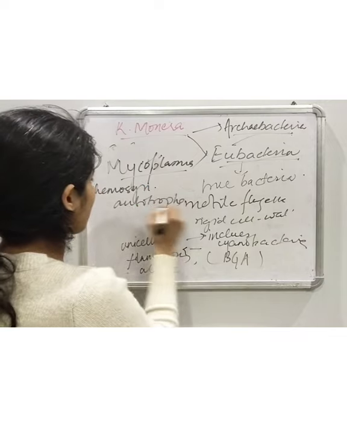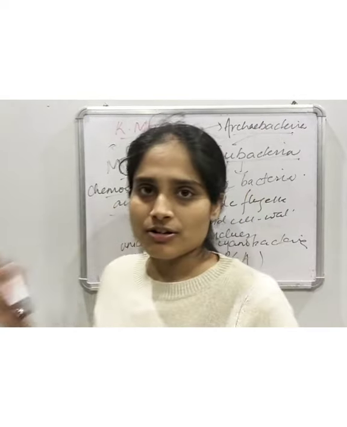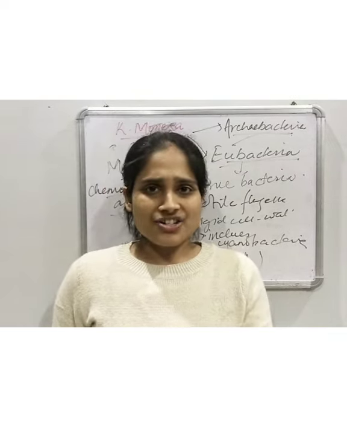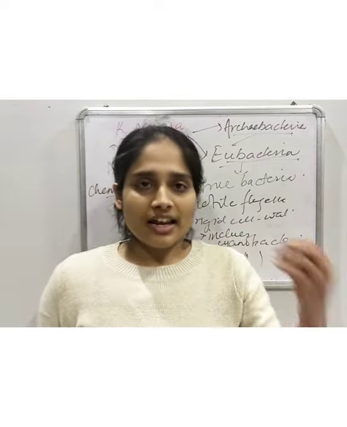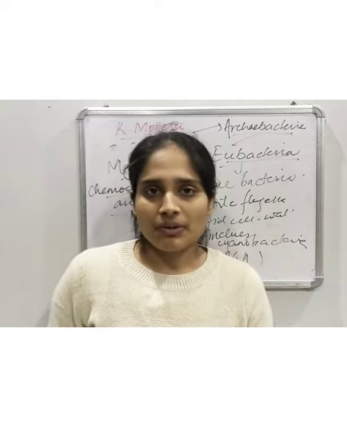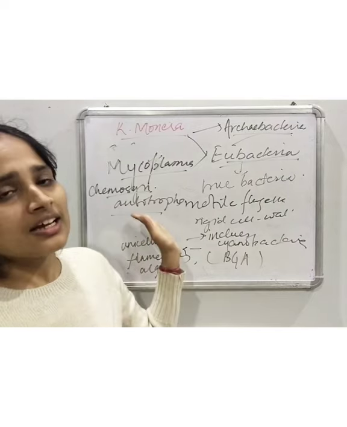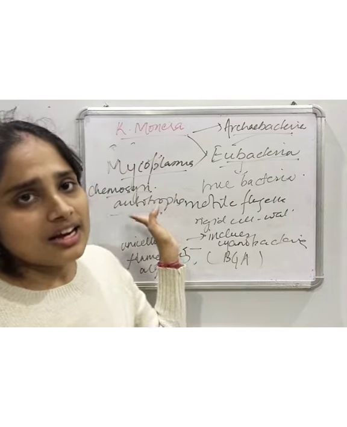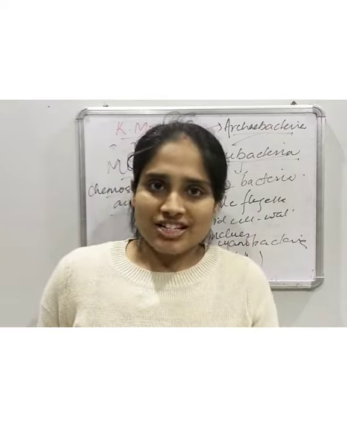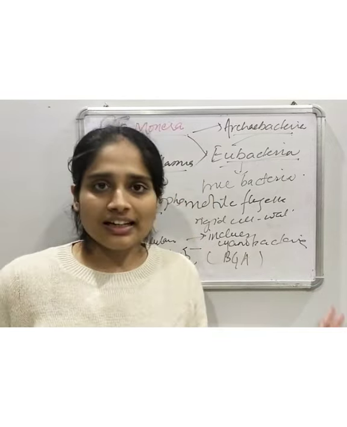So what are chemosynthetic? Chemo means chemicals. So what is the characteristic of these chemosynthetic autotrophs, Monerians? That they have the ability to oxidize nitrites, nitrates, etc. And the energy which is released from the oxidation, that energy is used to produce ATP, and ATP is the energy currency of the cell. So that is why they are autotrophs, because they produce their ATP by oxidizing chemicals, by oxidizing nitrates, etc. So that is why they are known as chemosynthetic autotrophs.